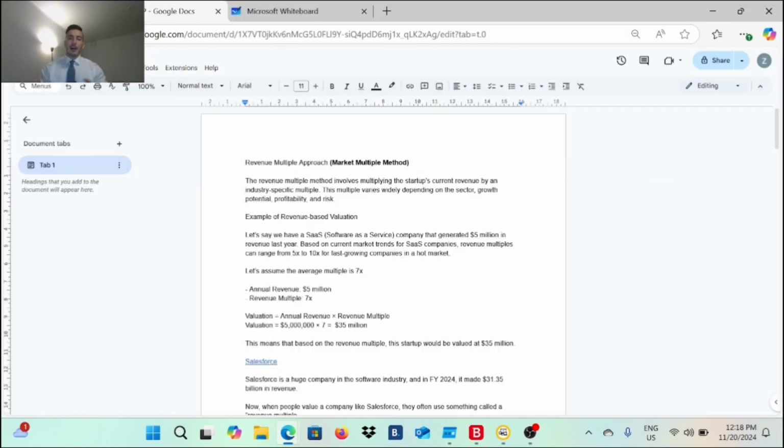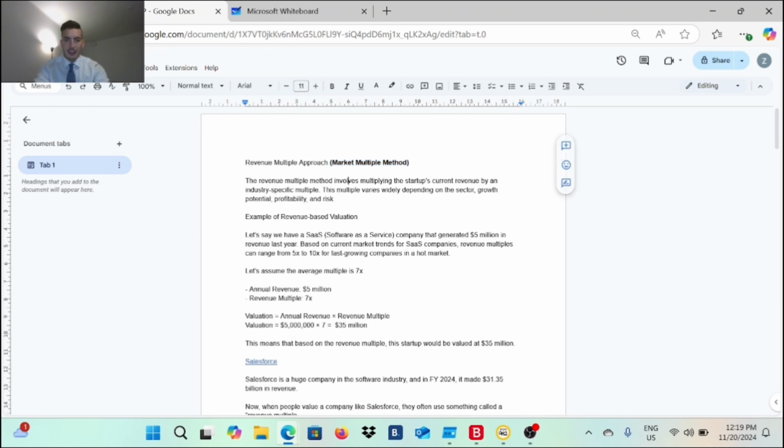To raise capital, we have startups that have already started to generate revenue, and we have startups that have no revenue yet, correct? That's what everyone knows. That's exactly what we have once we start to do the valuation. The market multiple method, that's what we call it. The revenue multiple method involves multiplying the startup's current revenue by an industry-specific multiplier. This multiplier varies widely depending on the sector, growth potential, profitability, and risk.